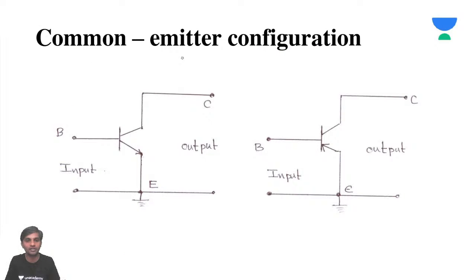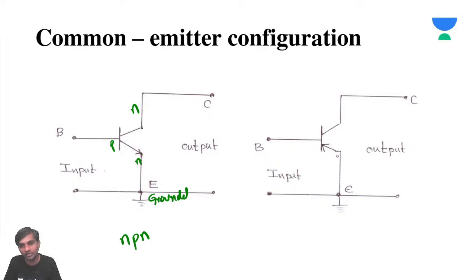For the common emitter configuration, you may get a doubt again. As I told you, when the emitter is grounded, first let us see which type of transistor this is. As the current direction is like this, it means it is P, it is N. Obviously this is N, so this is going to be NPN.